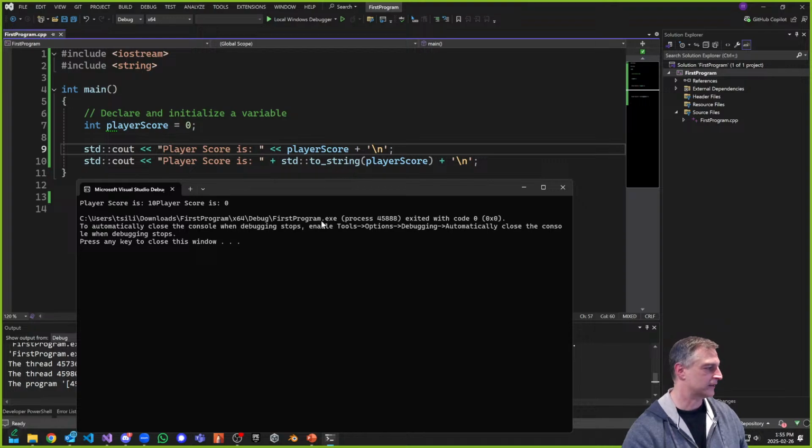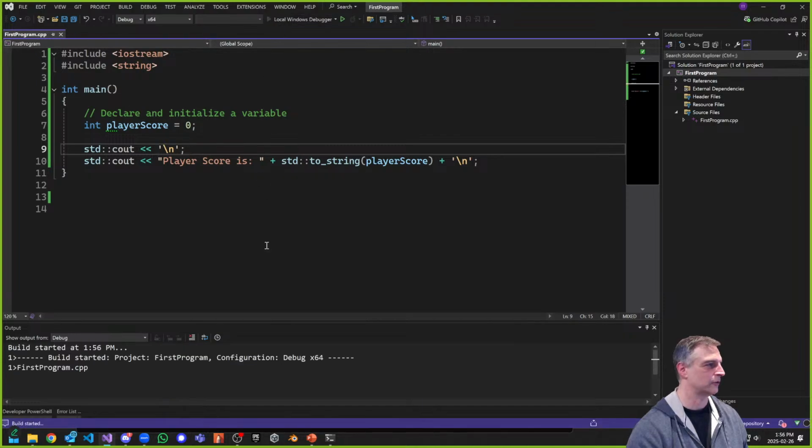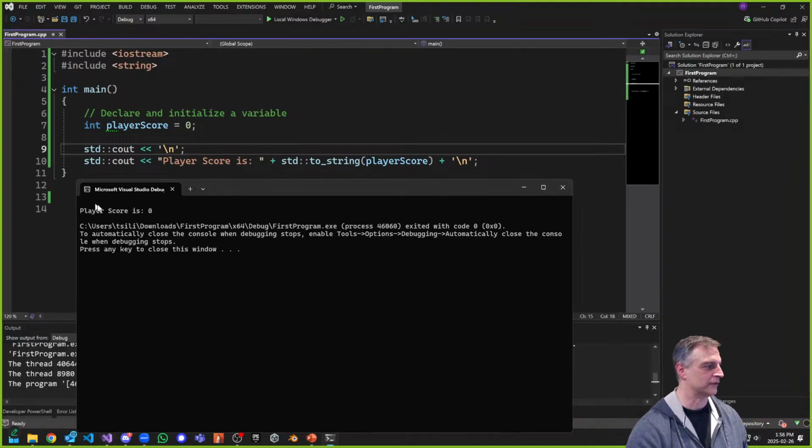Yes, so Gavin's got the right answer. \n is ASCII code 10. Well, 13 actually. But anyways, it's giving me a value. It's trying to figure out what this thing is. Let's try this out. If I was going to try and output this just by itself, and I run this, what do I get? Well, I get actually nothing. Everything is good, right?